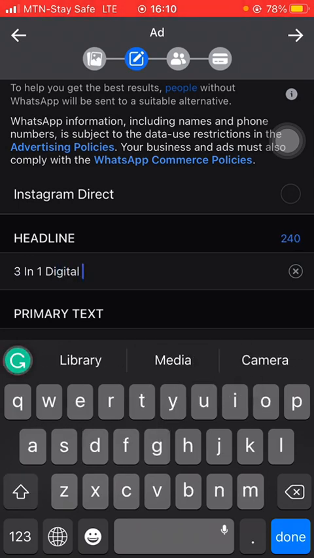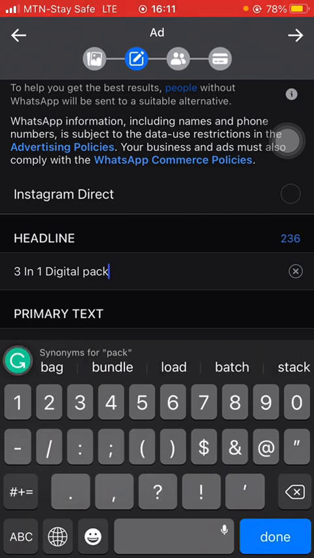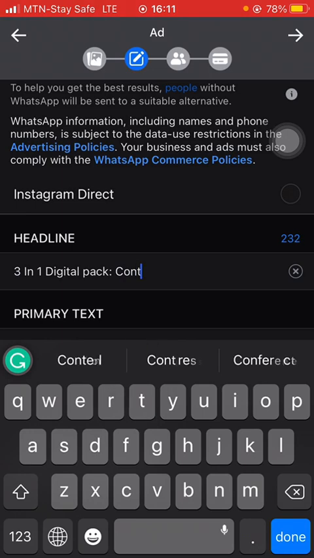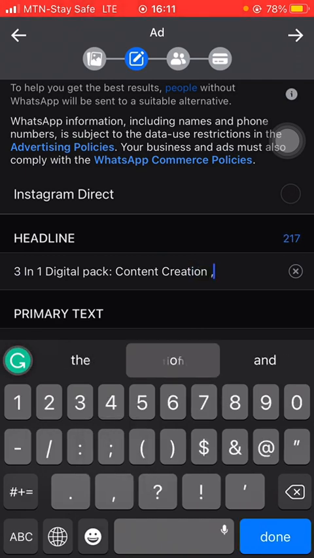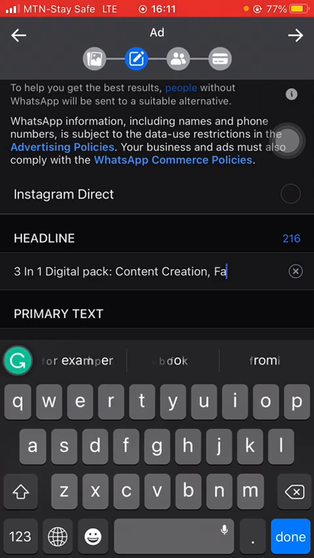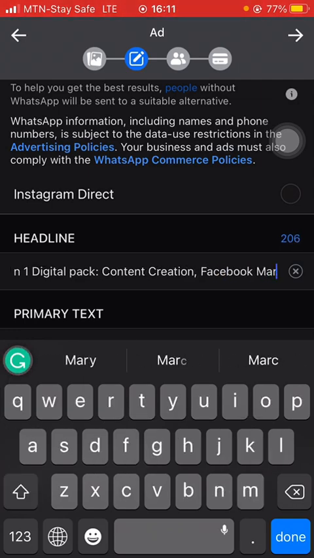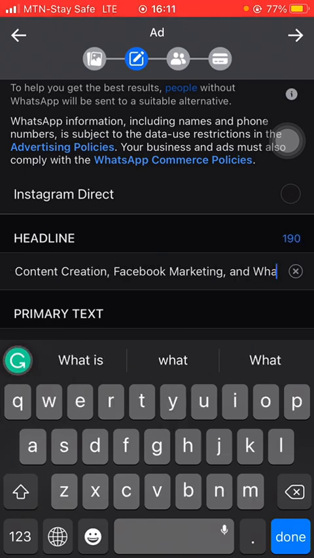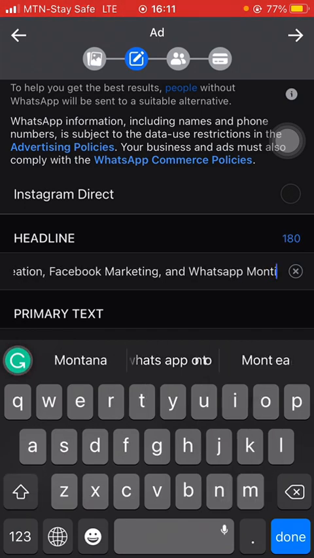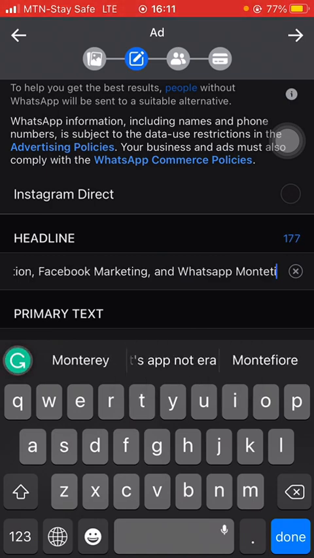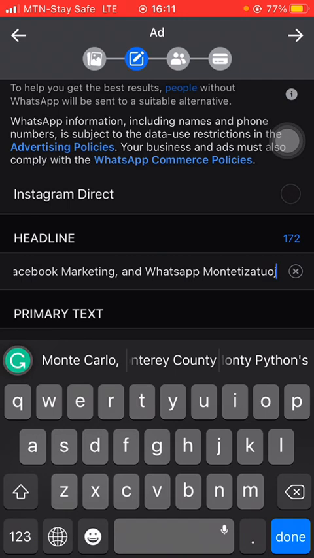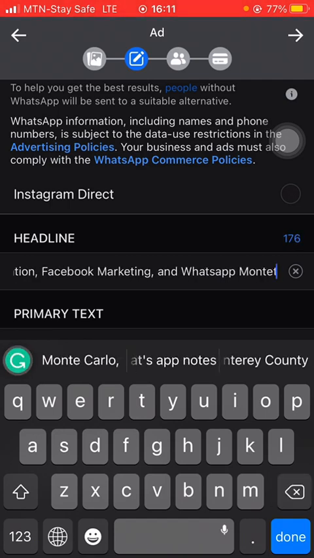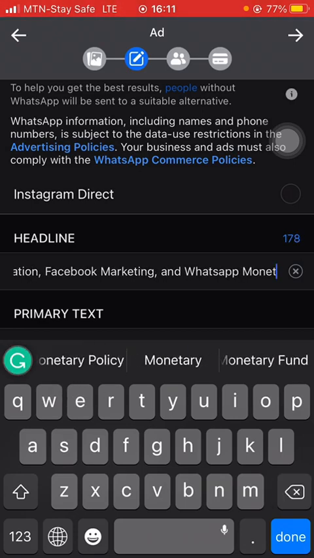Content marketing, content creation, Facebook marketing, and WhatsApp monetization.